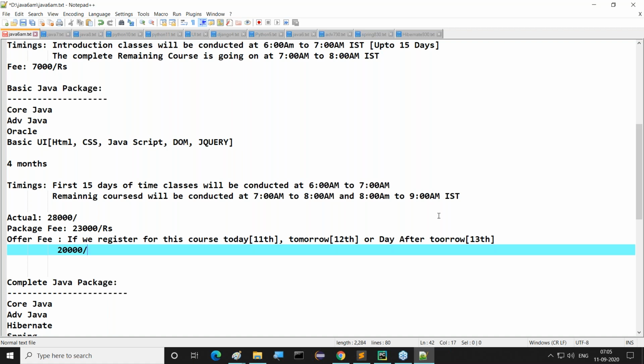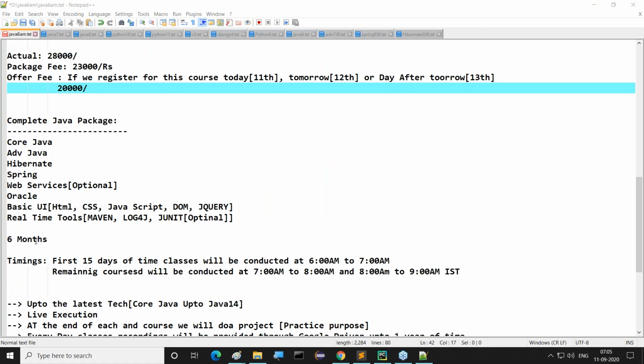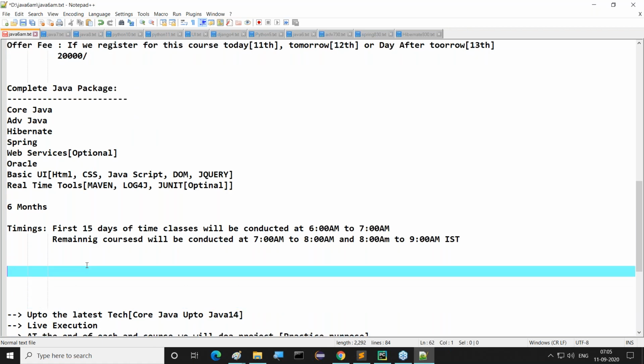Right, observe this clearly. This is the offer fee for the basic Java course. In 2 or 3 days, the offer goes up to 20,000 that we are able to get. But if we come to the complete Java package, the actual fee for the total complete Java package content will be nearly 42,000.